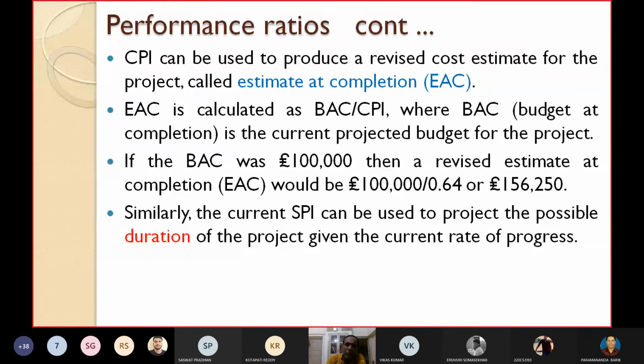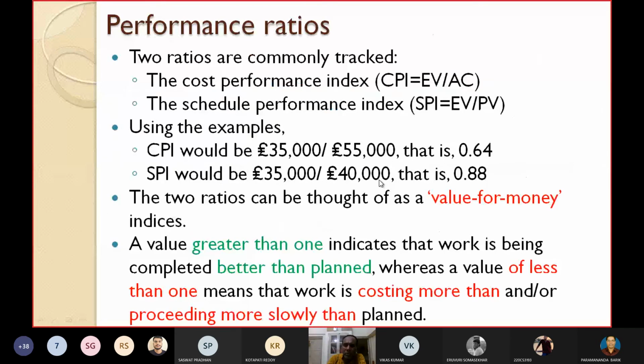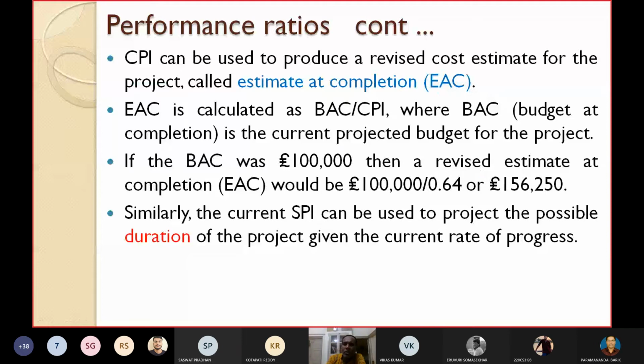For example, if in our previous project the BAC is calculated to be 1 lakh pound, then a revised estimate at completion can be computed as what? BAC by CPI. BAC already given 1 lakh, and CPI for our previous example is 0.64. So BAC by CPI comes to about 1,50,250 pound.